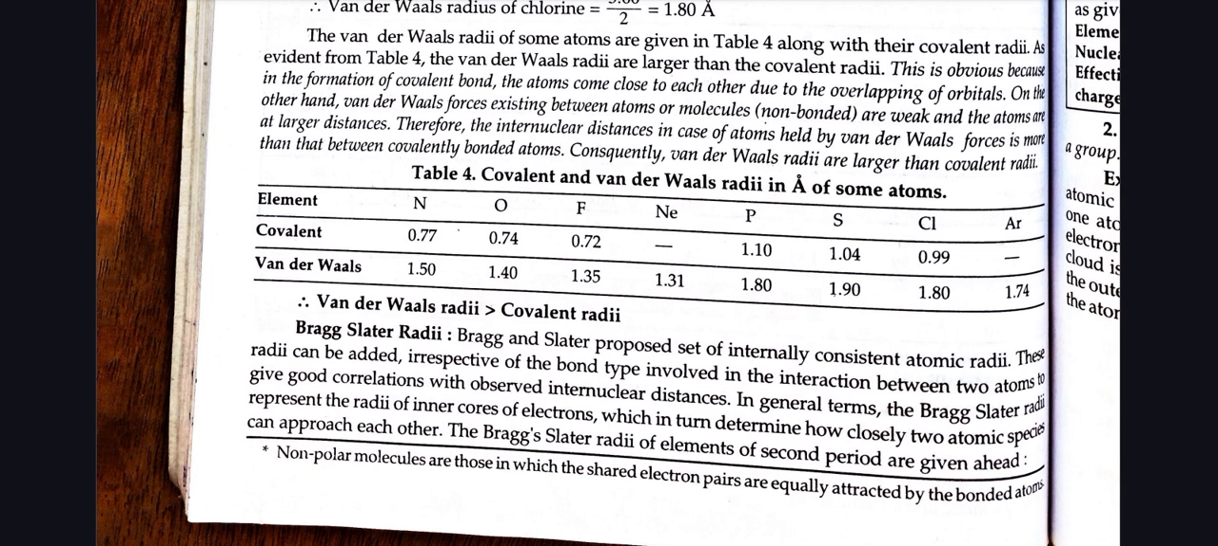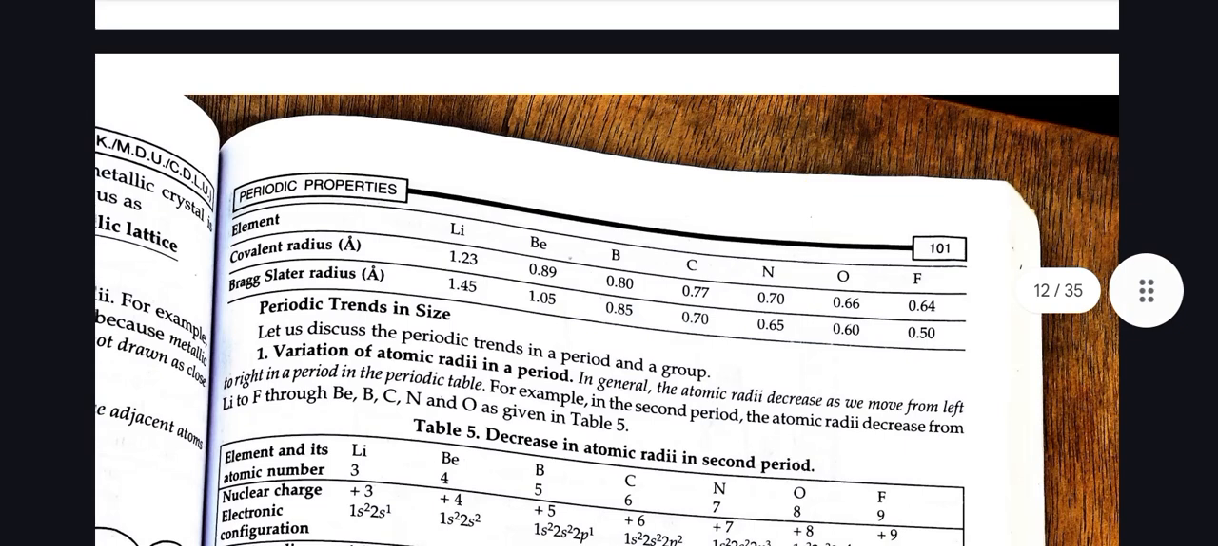Elements lithium, beryllium, boron, carbon, nitrogen, oxygen, fluorine. Covalent radius in angstrom 1.23, 0.89, 0.80, 0.77, 0.70, 0.66 and 0.64. Bragg-Slater radius in angstrom 1.45, 1.05, 0.85, 0.70, 0.65, 0.60, 0.50.